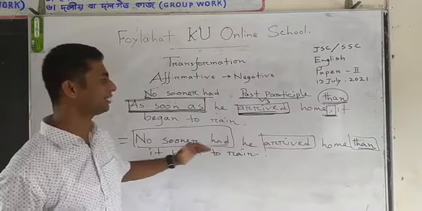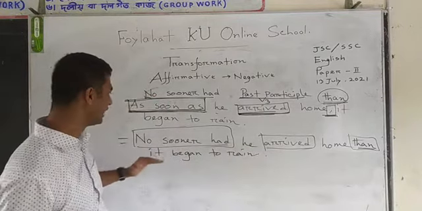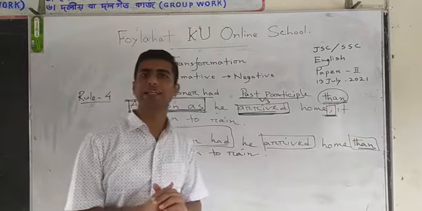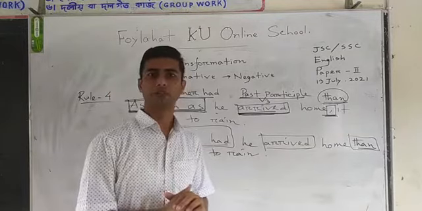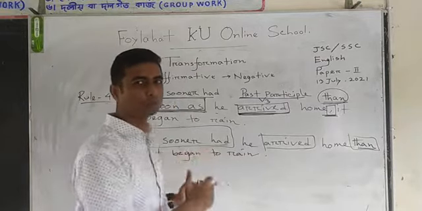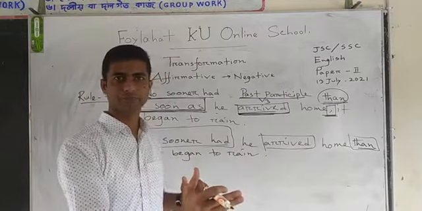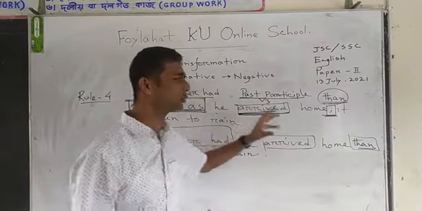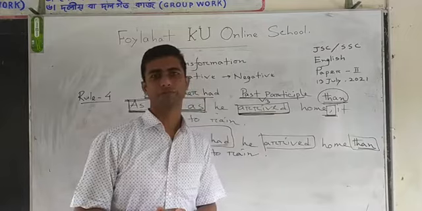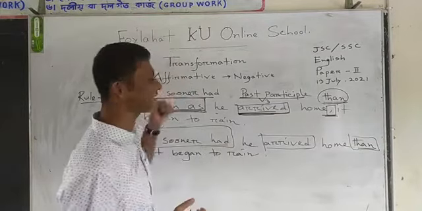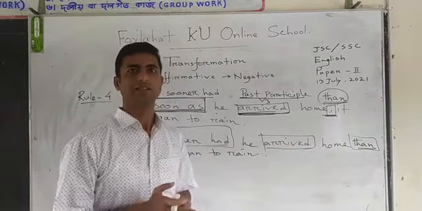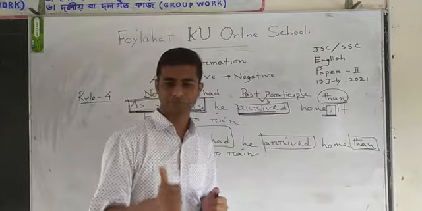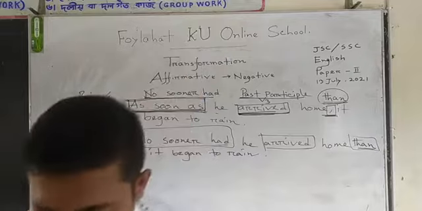No sooner had he arrived home than it began to rain. সে বাড়ি পৌঁছতে না পৌঁছতেই বৃষ্টি শুরু হলো। কি আসলে অর্থটা? বাড়ি পৌঁছতে না পৌঁছতেই। আর এখানে কি ছিল? যেই মাত্র সে বাড়ি পৌঁছলো অমনি বৃষ্টি শুরু হলো। So this is the technique. Now I will give you a sentence and you have to make it negative. Okay dear student, let's try.